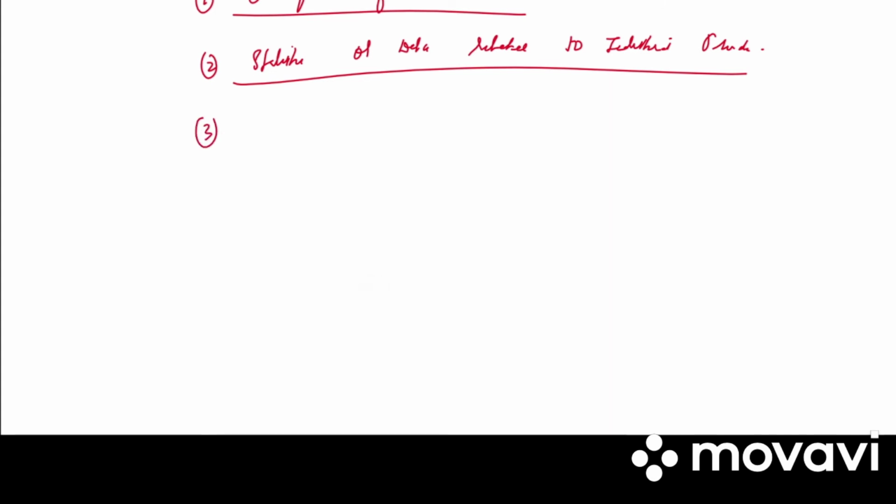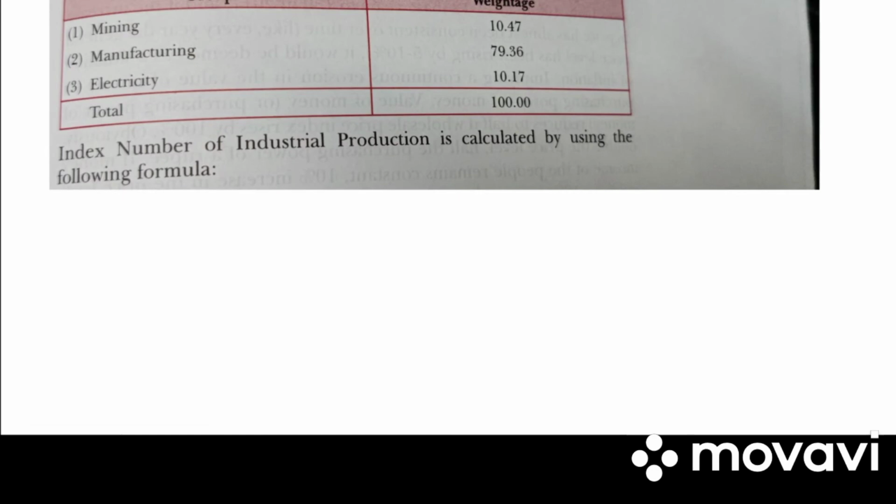Write down the last one, that is weightage. Weights are given on the basis of relative importance of different industries. In this, the weights are classified as follows. In mining it is 10.47, manufacturing 79.36 and electricity it is 10.17.